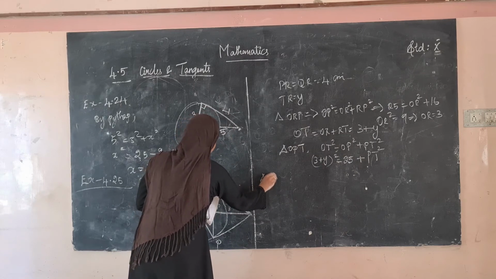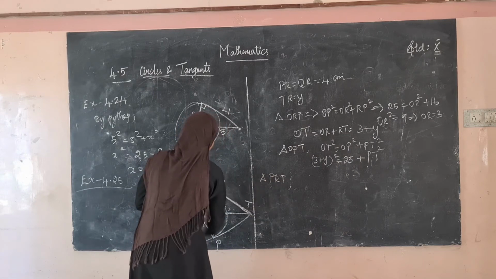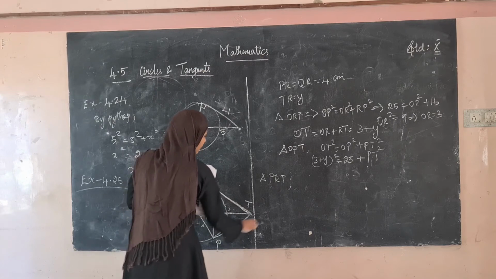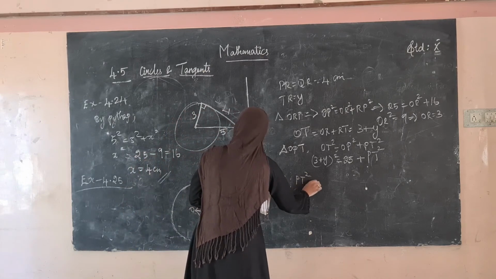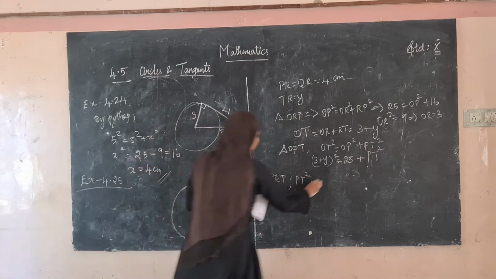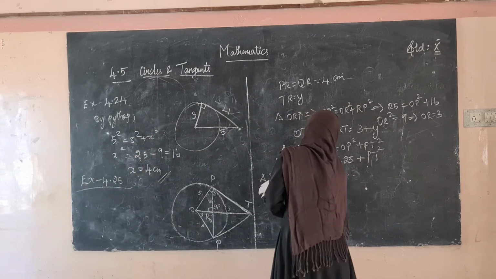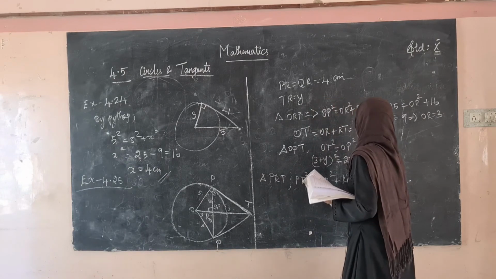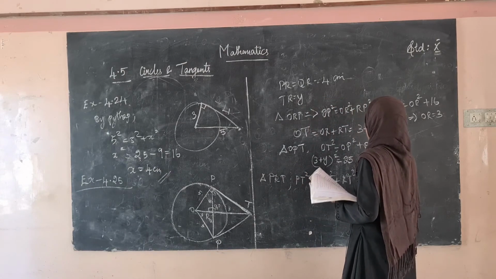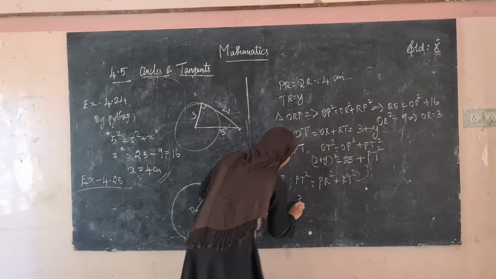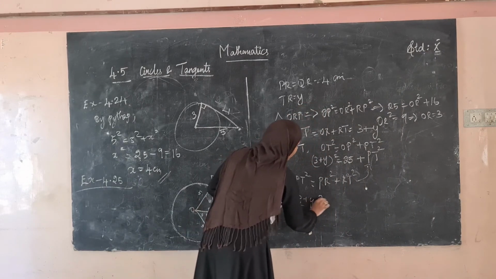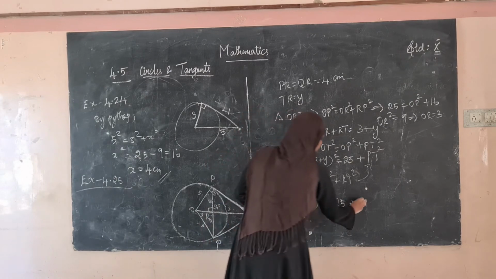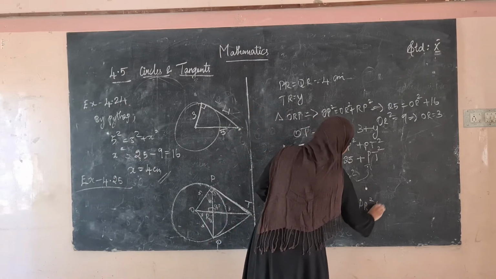In triangle PRT, it is right angled here, therefore PT square will be equal to PR square plus RT square. So we can substitute this here. So what happens? (3 plus Y) the whole square will be equal to 25 plus PT square, which can be written as PR square plus RT square.